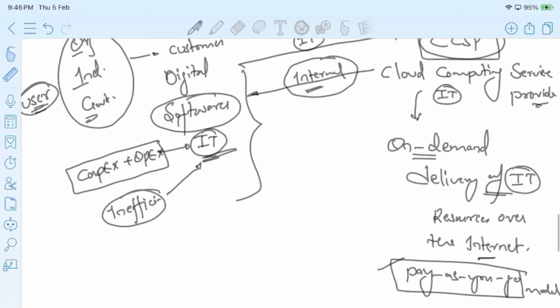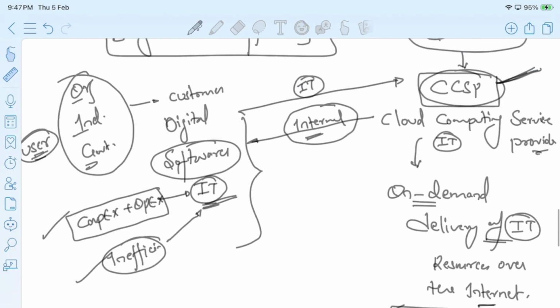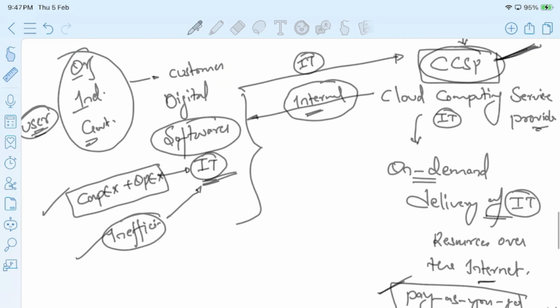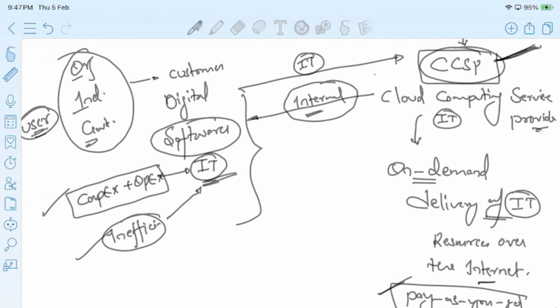So with this, what is happening here? It is helping us to overcome these budget issues, right? There is no upfront cost. You don't need to worry about the capital and operational expenses of your IT resources, and you don't need to worry about the efficiency issues also. So how much you want, you may get it from the cloud computing service provider, and you pay as per your usage. Rest all they will take care. So these service providers are known as cloud computing service providers.